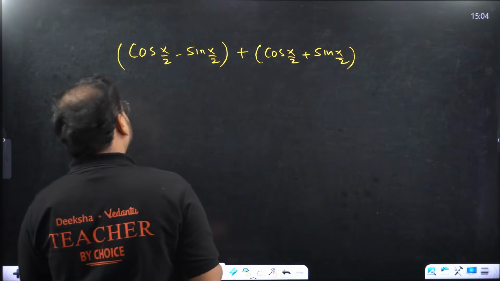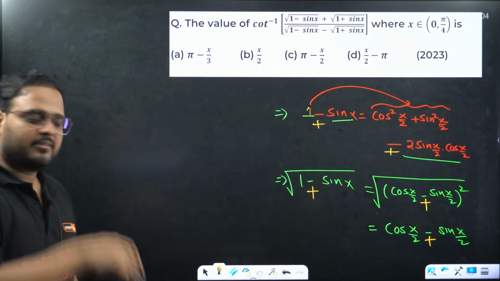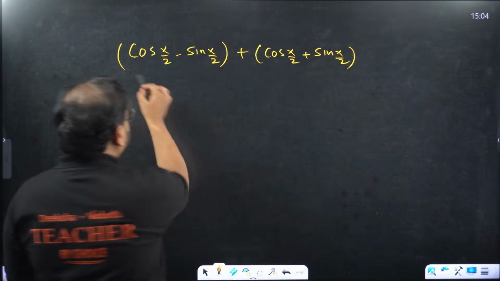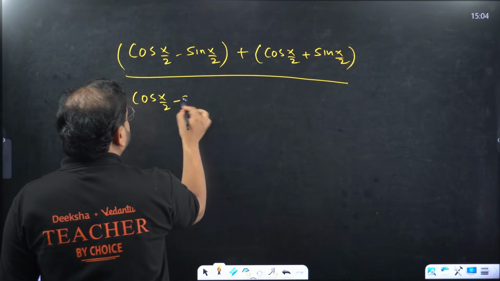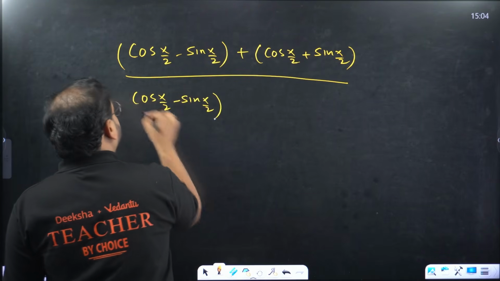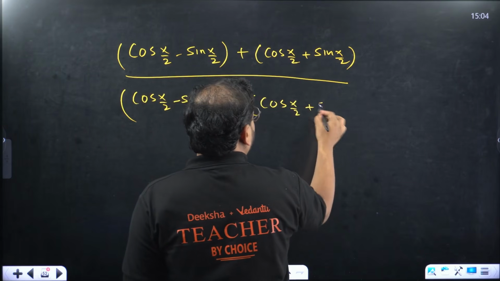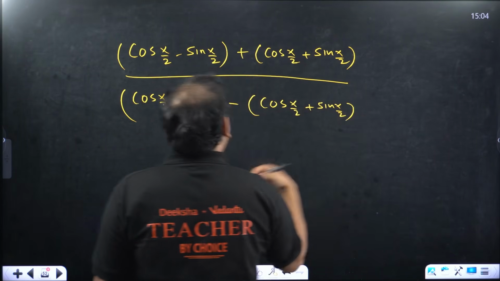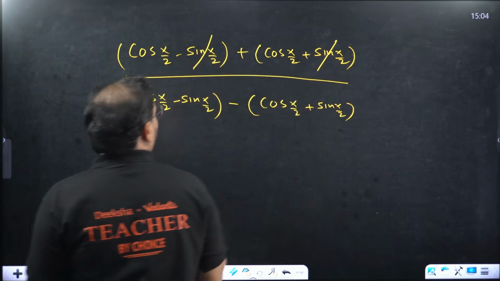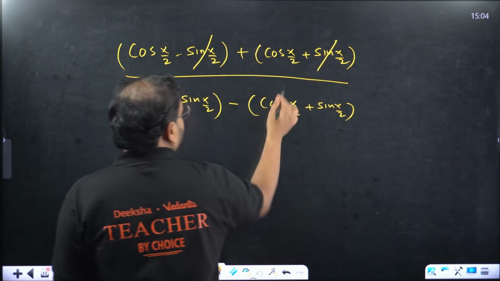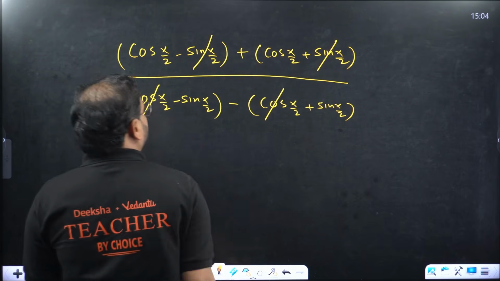Same thing is there, but with the minus sign in between. Cos x by 2 minus sin x by 2 with a minus sign in between. So sin cancels. Here cos cancels, because plus cos minus cos will be cancelled over here.